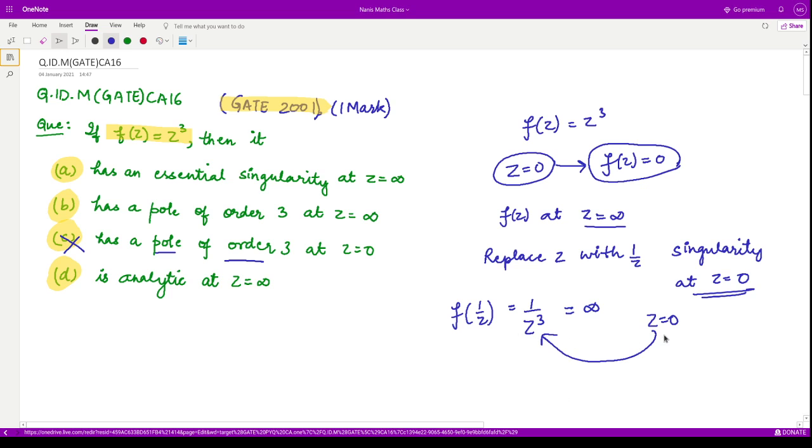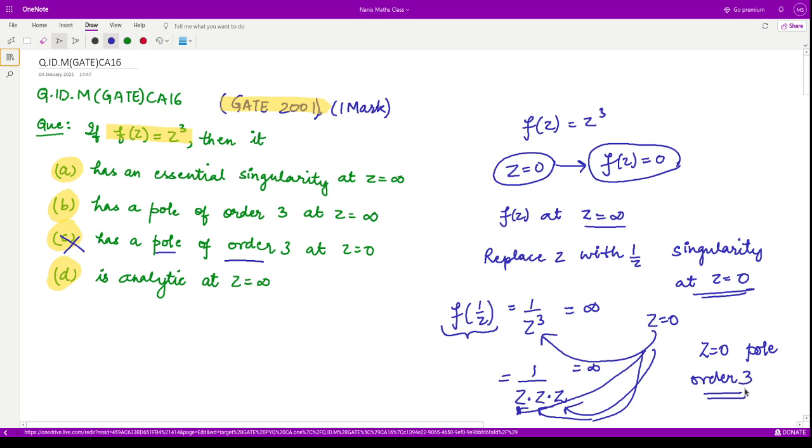Moreover, here in the denominator you will have z multiplied 3 times, and each time when you substitute z equal to 0, either in this one, or in this one, or in the third one, you will have infinity, your function to be infinite. So that means z equal to 0, when we are considering f(1/z), shows a pole, and this pole is of order 3.